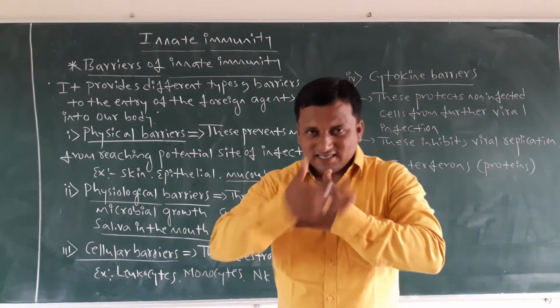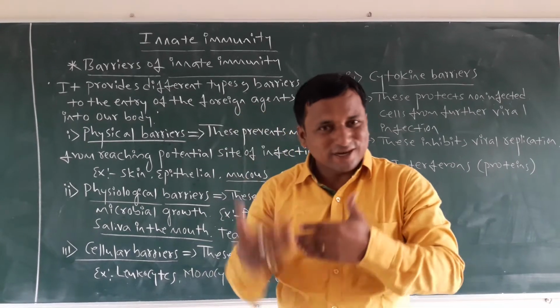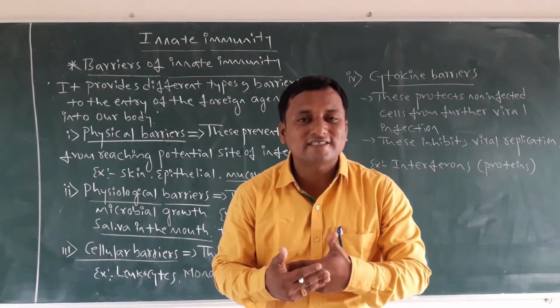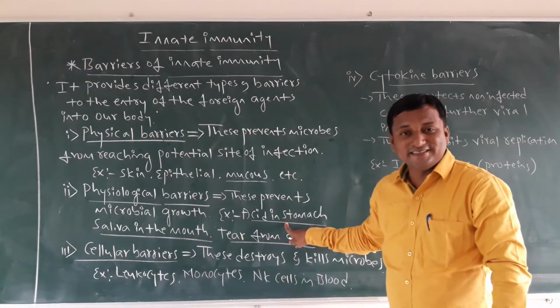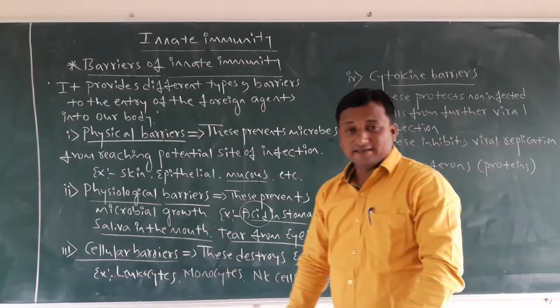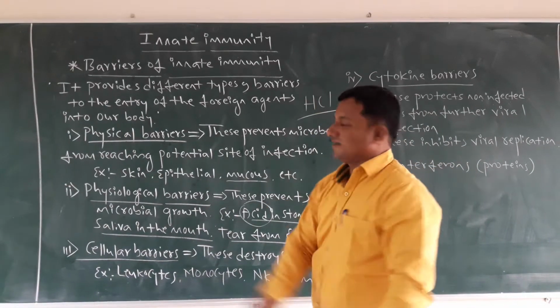The first soldiers are skin or epithelial cells or mucus layers. Then come the second soldiers. What are those second soldiers? Those are nothing but the acid in the stomach. Best example. What is that? Acid. Already you know which type of acid is present in our stomach.